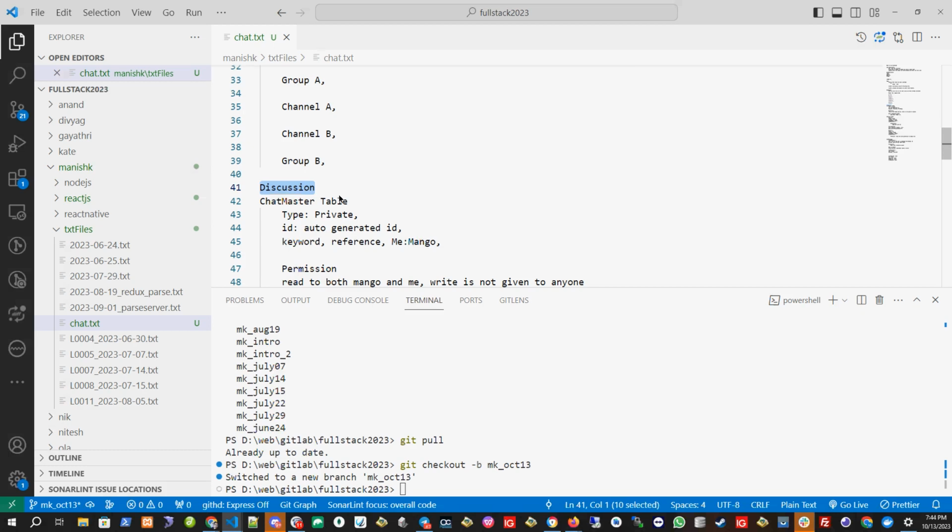But the discussion one has other things which this one does not have. That discussion will have multiple levels. If you have seen Facebook comments, one person comments, and another person comments on the previous person's comment. So it is a parent-child relation which we can do in the discussion. So let's not talk about discussion right now. There is some change in the discussion, but for chatting purposes, all are the same.